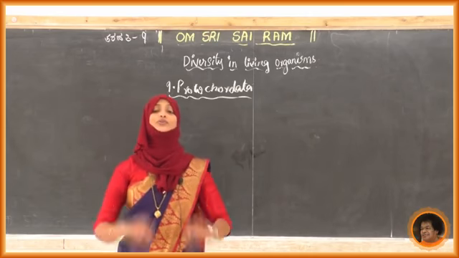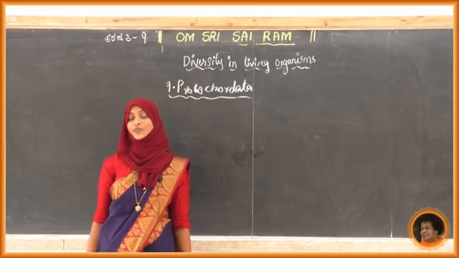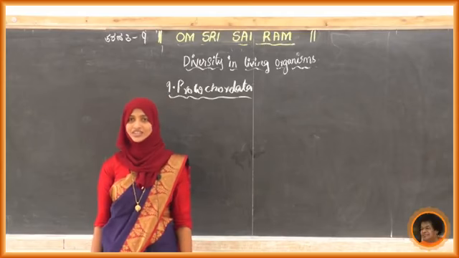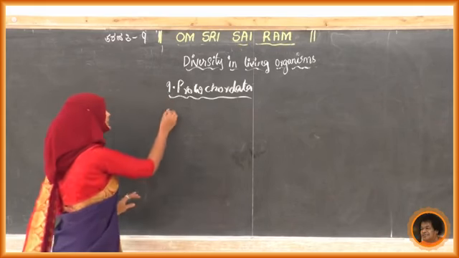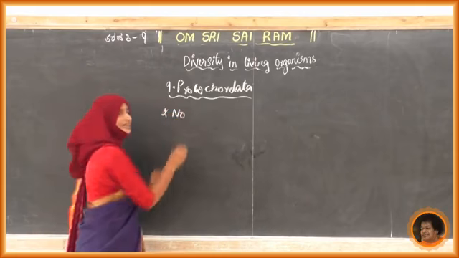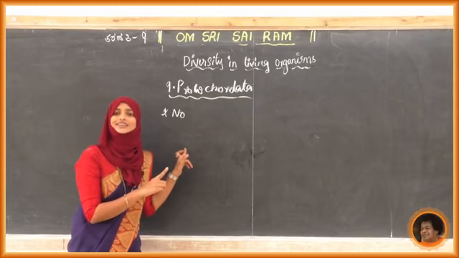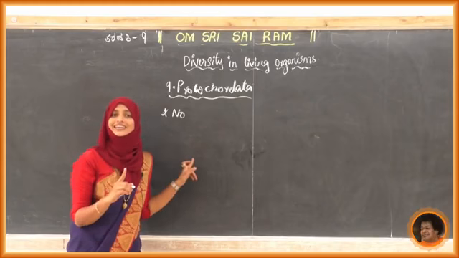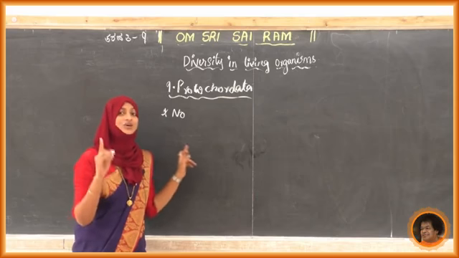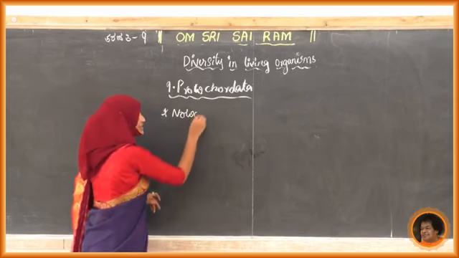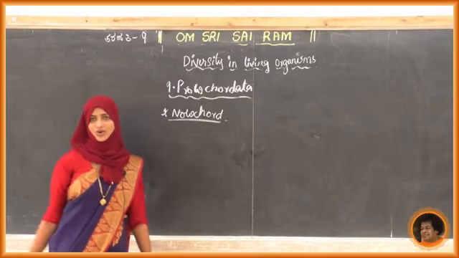Next, they show a new feature of body design differentiation, called a notochord. Write down this point, it is very important. Till now we did not study such a point. Only in this phylum we see this special body design, the notochord.